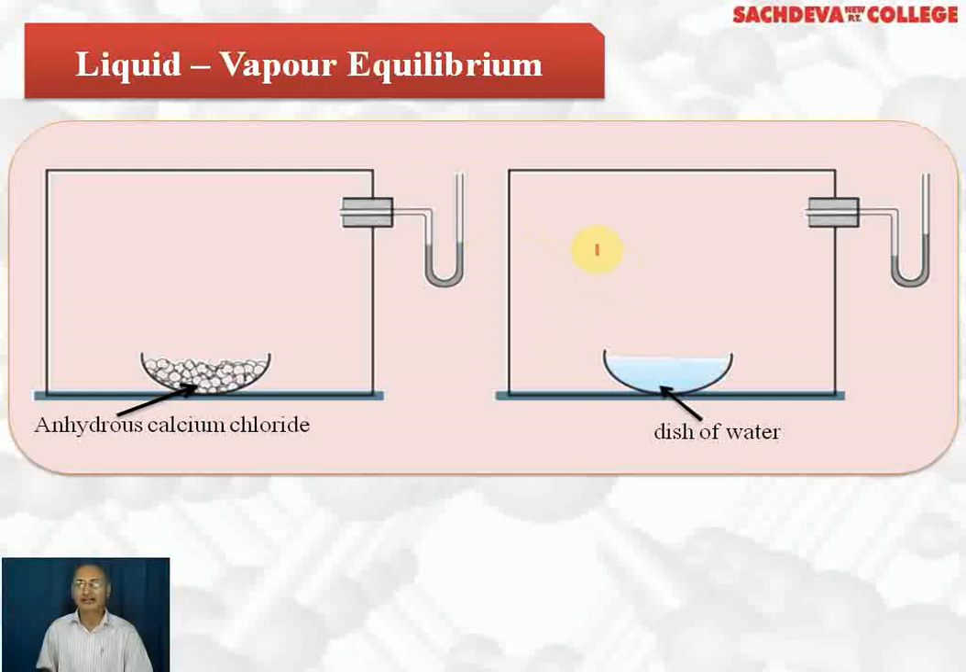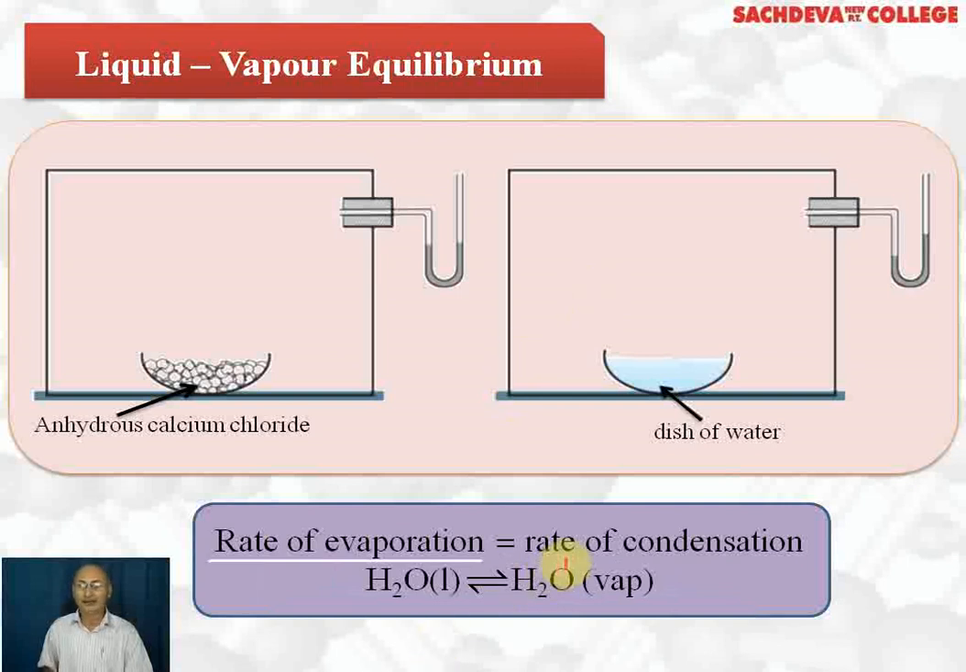And when condensation starts, at one stage the rate of evaporation, of liquid water to water vapors, becomes equal to the rate of condensation, water vapors to liquid water. At this stage, the manometer will show the same level of mercury, the same pressure, which was shown earlier. So this is the stage of equilibrium, when the rate of the forward process, that is evaporation, is equal to the rate of the backward process, that is condensation. So the rate of evaporation is equal to the rate of condensation, and liquid water is in equilibrium with water vapors at a particular temperature.